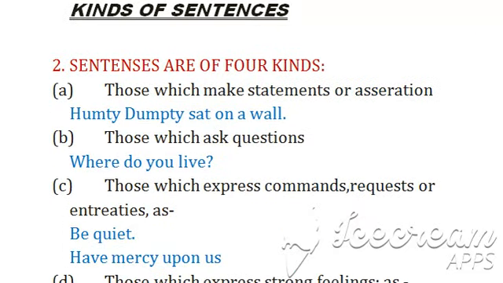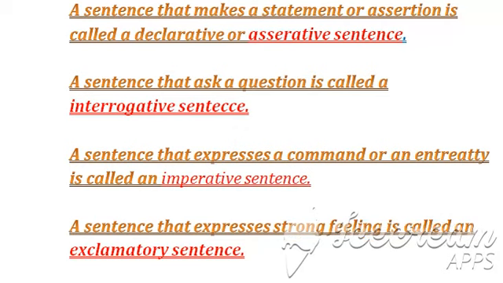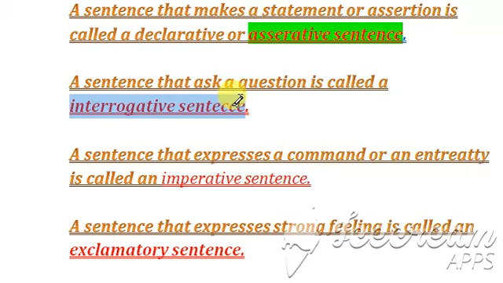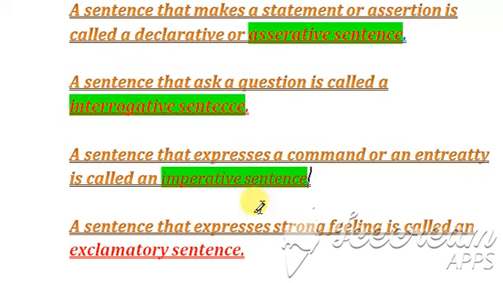The next one is kinds of sentences. So generally or mainly the sentences are of four kinds. So what are the four kinds of sentences? The four kinds of sentences are given below: assertive sentence, interrogative sentence, imperative sentence, and exclamatory sentence.